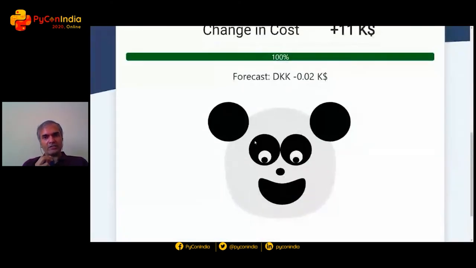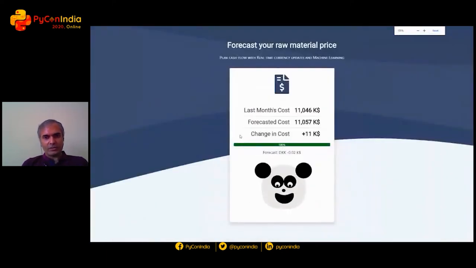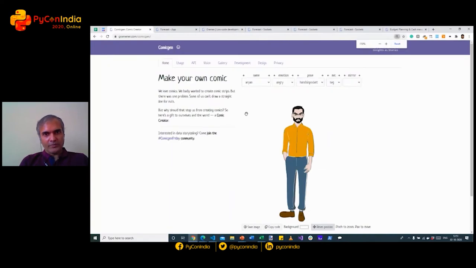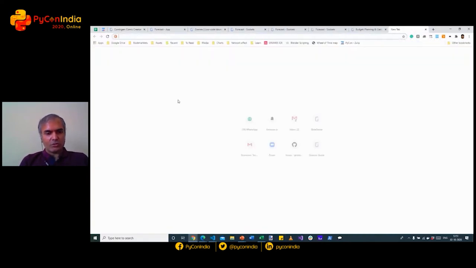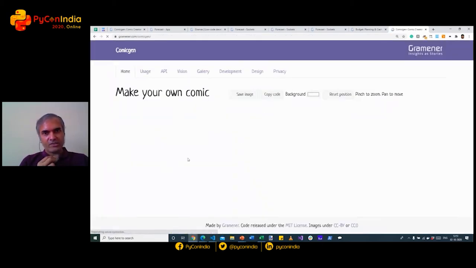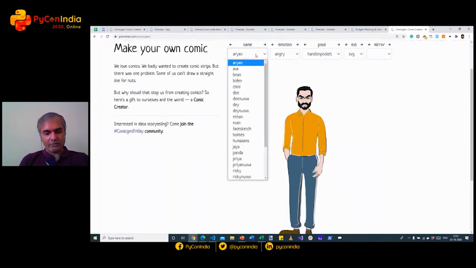which is what creates this application. Of course, the panda is there mostly just for cuteness, but it's also a powerful way I've seen of indicating emotion through data. There's a library called ComicGen that you can use. Just do a search for ComicGen and you'll find it, which has a series of characters. All of these characters are programmatically creatable.